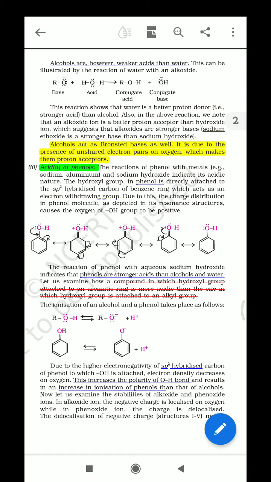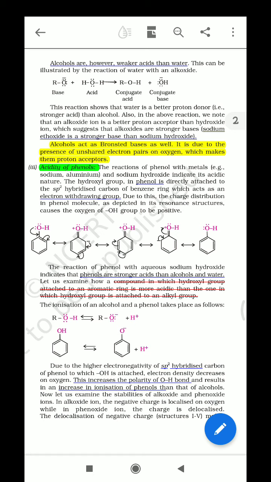So just write water and alcohol both, and remove one hydrogen and form their conjugate bases. So in case of water, the conjugate base is OH minus, and in case of alcohol, the conjugate base is RO minus, that is alkoxide. And now consider the stability of RO minus, that is alkoxide, and OH minus, that is hydroxide.